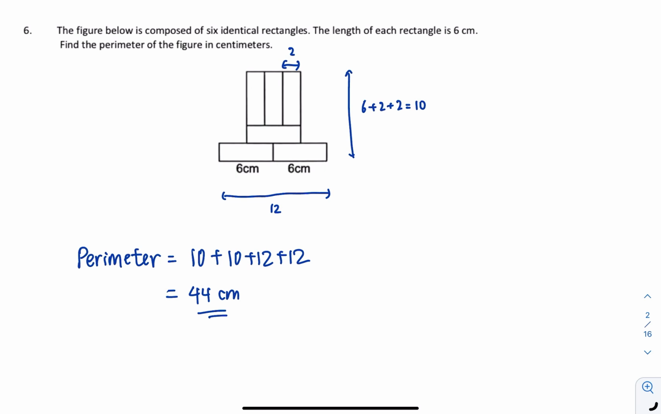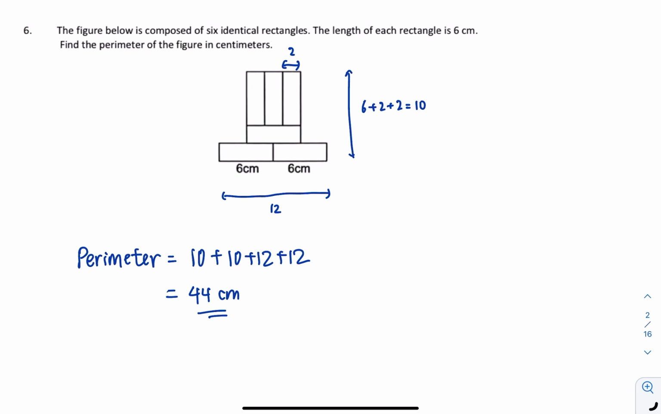Okay, so we need to find the perimeter of the figure in centimeters. You just need to find out the outline. Normally I'll just do it this way, to be safe. But in this case, since we know that this plus this is 6 plus 2 plus 2, the other side is also 6 plus 2 plus 2, so we have 10 plus 10, and here is 12. This plus this plus this is also 12.